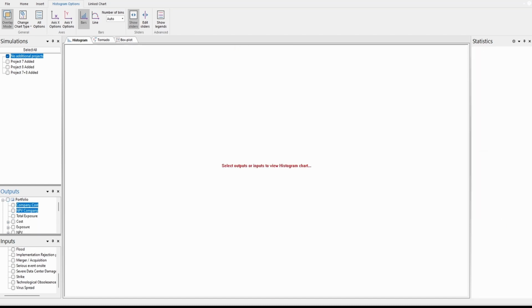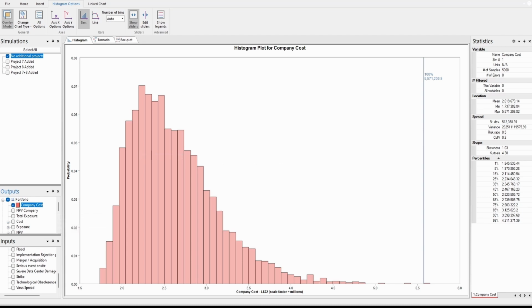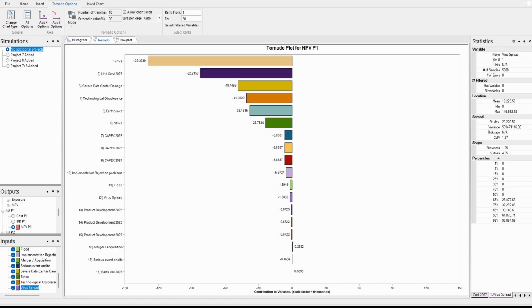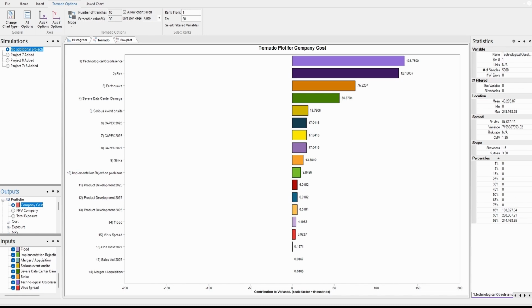Now I want to see the company costs like this. Take a look at the company cost. Right? The company cost goes from, you can have all the descriptive statistics here, from 1.7 million to almost 6 million here. Right? All this range. And also you can see a tornado chart here. Right? For the company. So I can change that here, and I can see the company cost and what happens with each one of them. So you can generate the same analysis as I did in all of them.